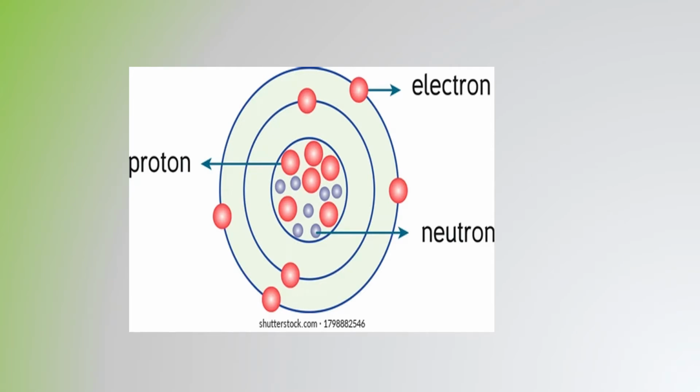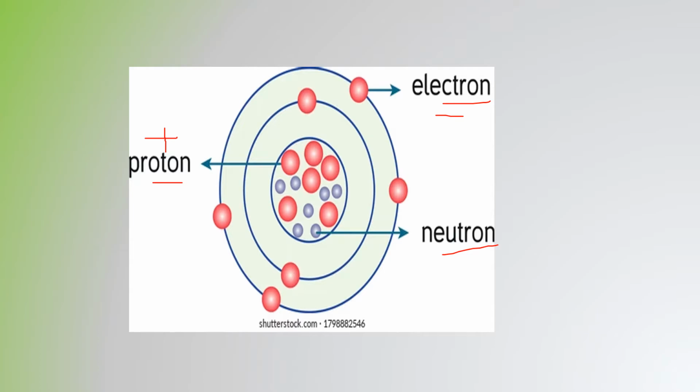Dear students, as we are dealing with atoms and molecules, atomic structure, as I already mentioned, has three different parts: proton, electron, neutron. This is the structure of an atom. In the center, that is the nucleus, the proton and neutron are present. Proton has a positive charge, neutron has no charge, that is neutral, and electron has a negative charge.